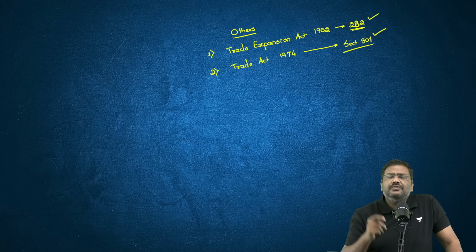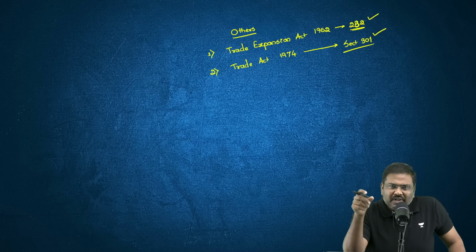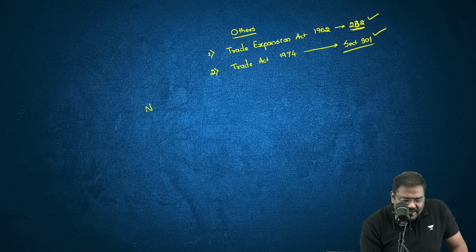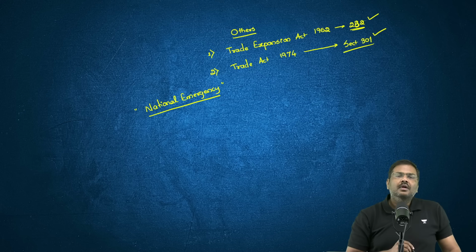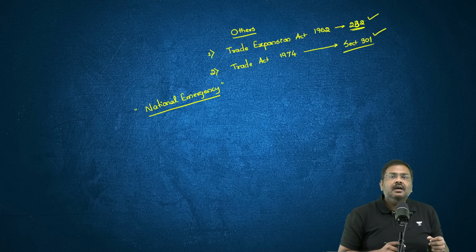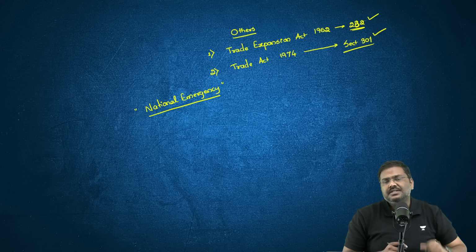But the argument of the administration is there is a national emergency right now. There is a national emergency. And what is the reason which has been used to say that there is a national emergency? The government of US has stated that look at the fentanyl crisis.